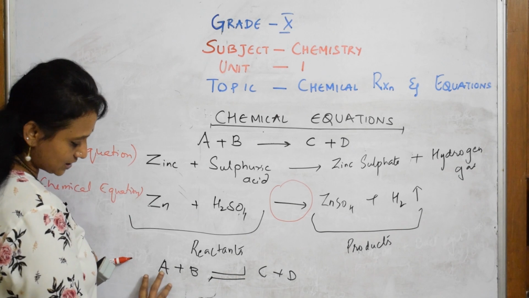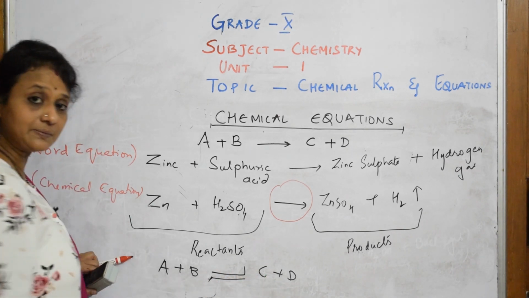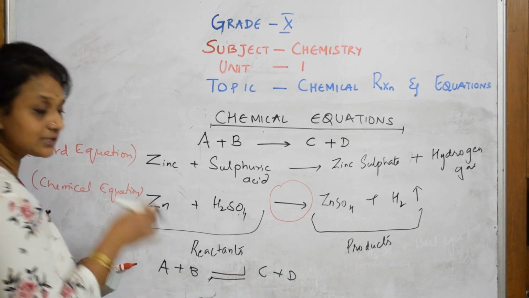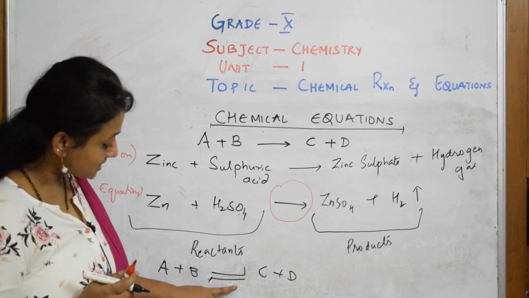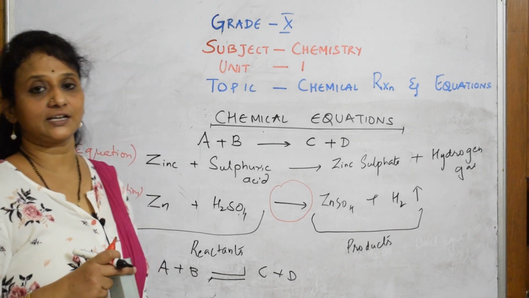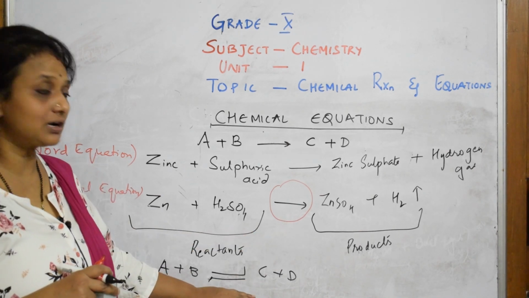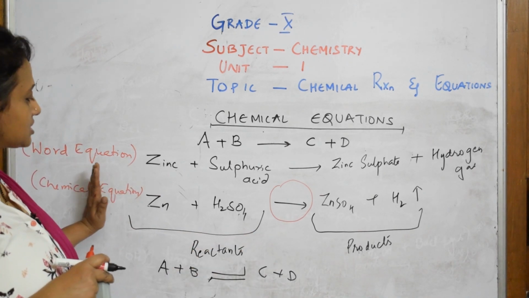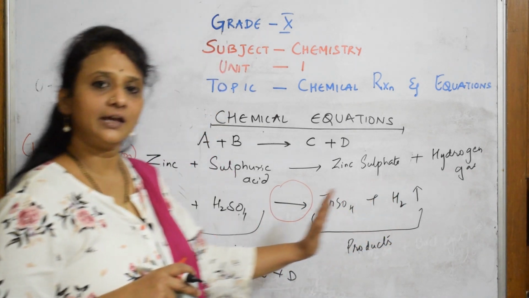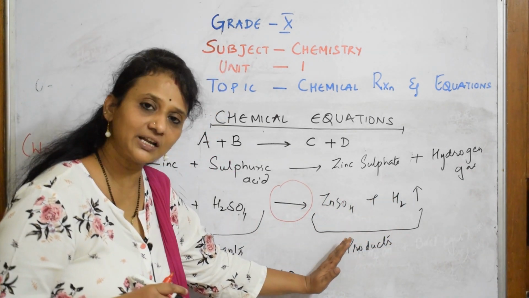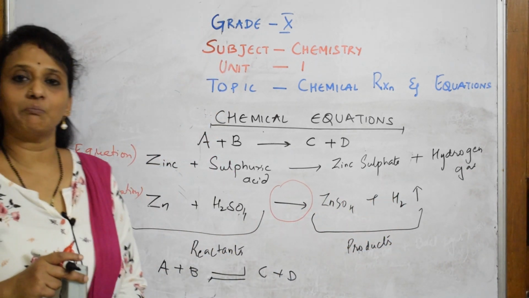So both ways, A plus B is getting converted to C plus D, and C plus D also gets converted to A plus B. Such reactions are called reversible reactions. These are called irreversible reactions. In irreversible, it goes in one direction. In reversible, it goes in the forward direction as well as comes back in the backward direction.